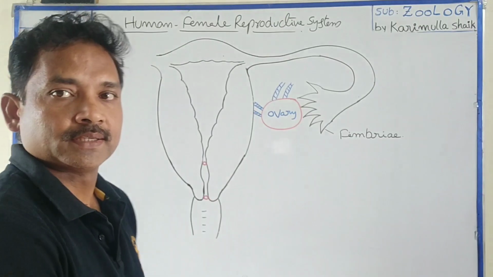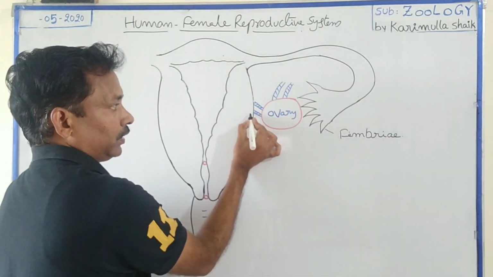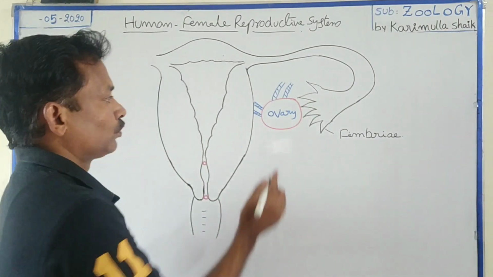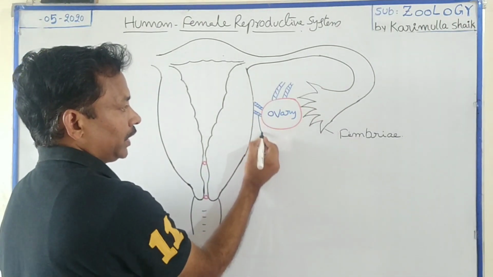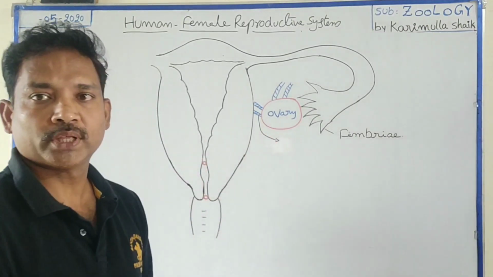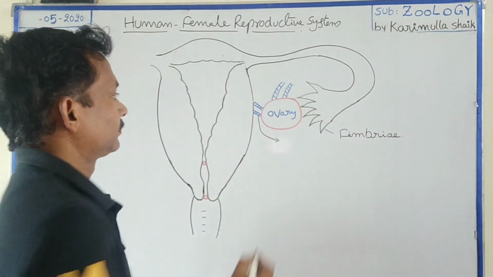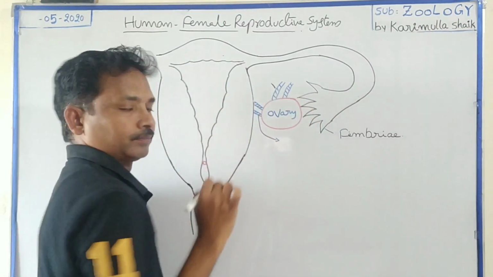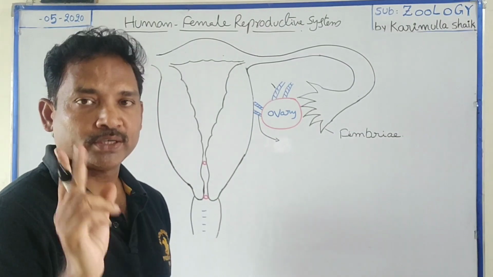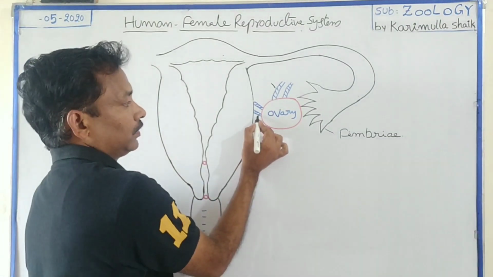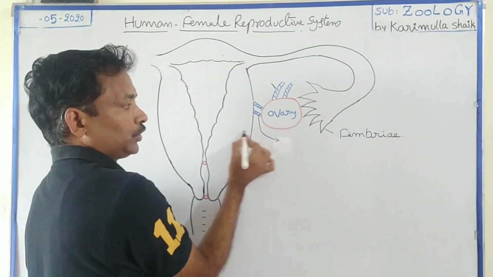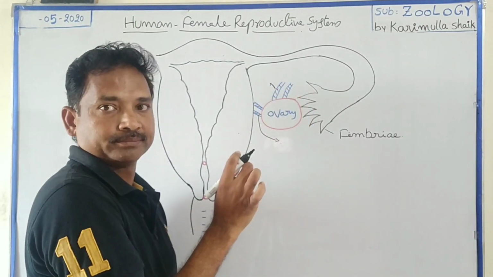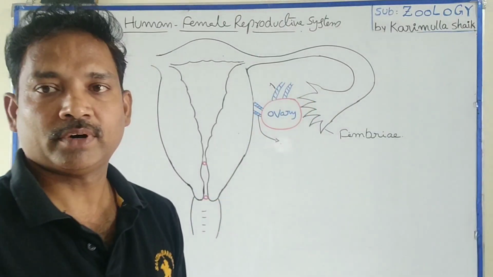Here the ovary is attached to the uterine wall as well as to the wall of the pelvic region. The ovary is attached to the uterine wall by ligaments, uterine ligaments or ovarian ligaments. The ovary is attached to the pelvic wall by suspensory ligaments. So the ovary is supported by 2 kinds of ligaments. One is the ovarian ligaments, which attach to the uterine wall. Next is the suspensory ligaments, which attach to the pelvic wall.